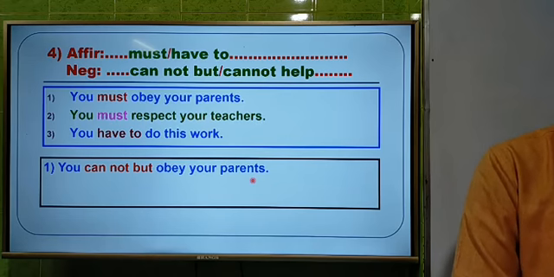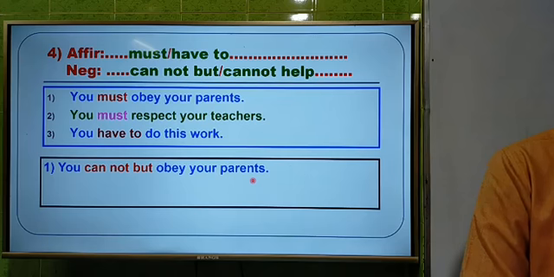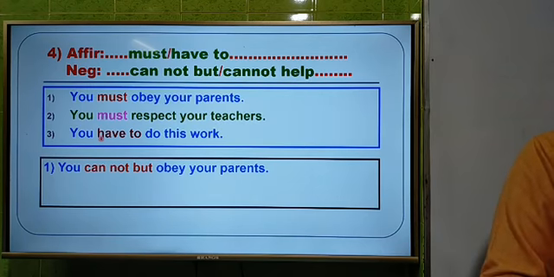Now I am going to give you the answer of the second question. The second question is, you must respect your teachers. Now I am going to use cannot help here to answer this question. We shall use 2 kinds of answer. For the second one, I am going to answer using cannot help.